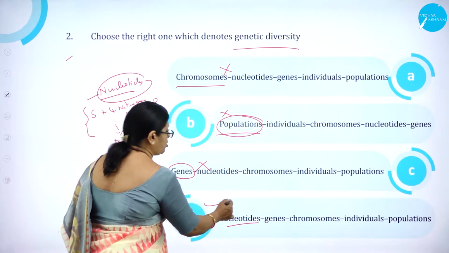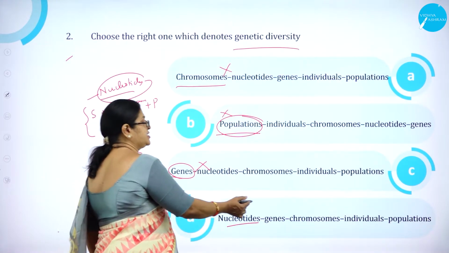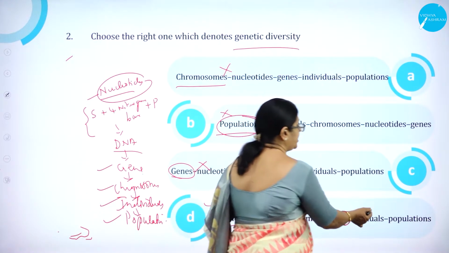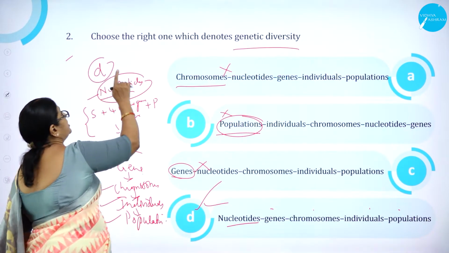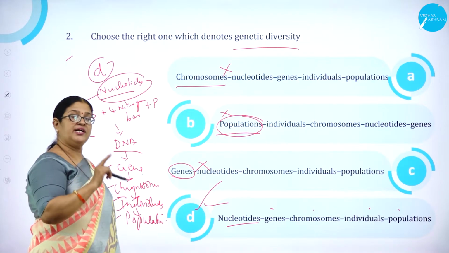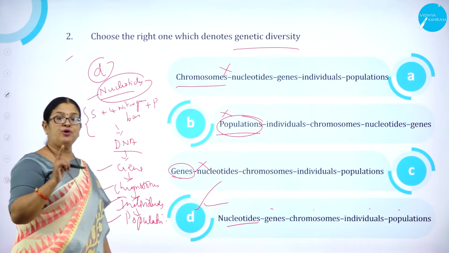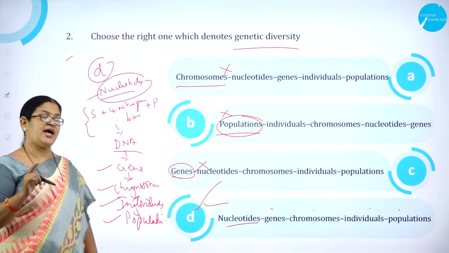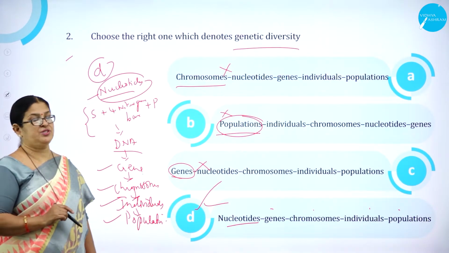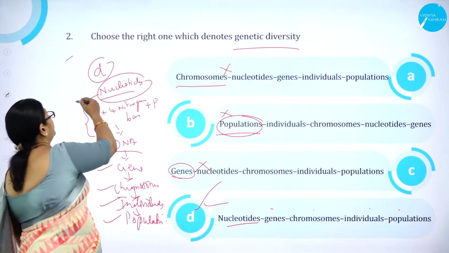So here we can see option D, nucleotides, genes, chromosomes, individuals and population. So the right one which denotes genetic diversity is option D.